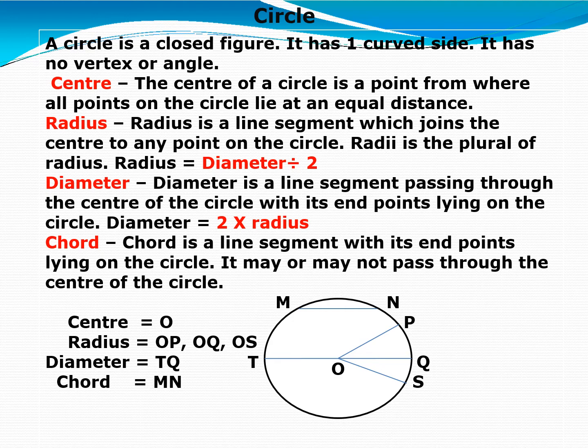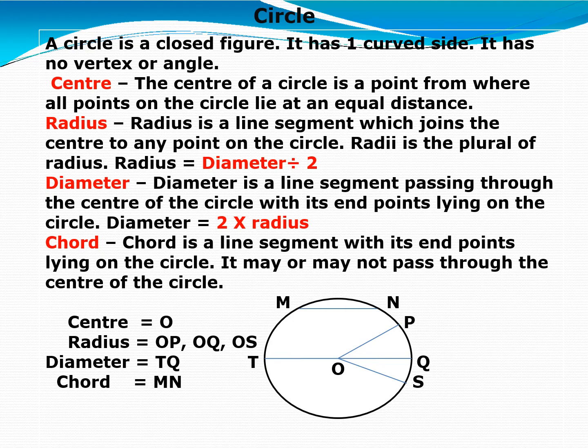And the main line which divides the circle into two parts, that is known as diameter. Right? Diameter is a line segment passing through the center of the circle with its end points lying on the circle. Radius is half of the diameter and diameter is double the radius. Later on you will learn about its relation.